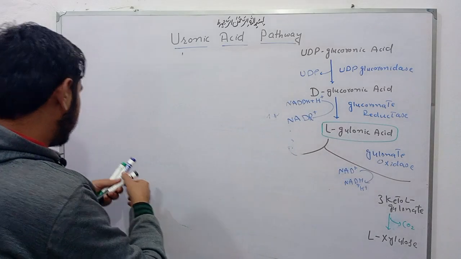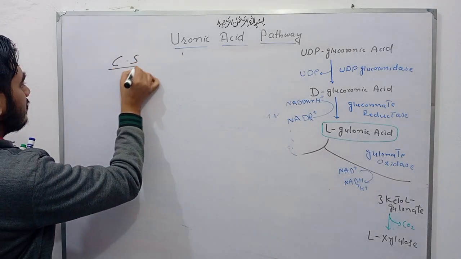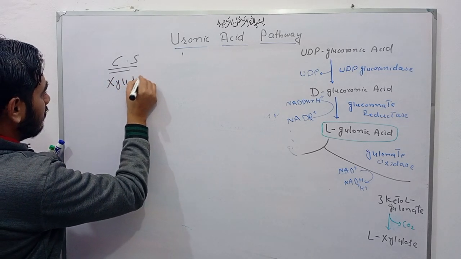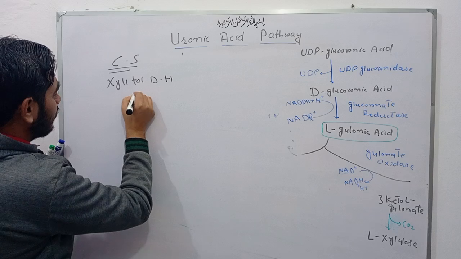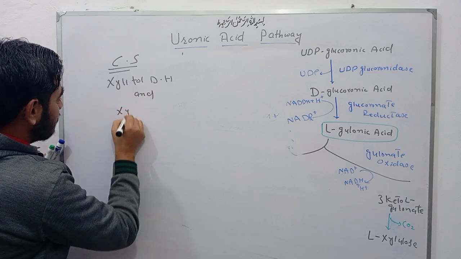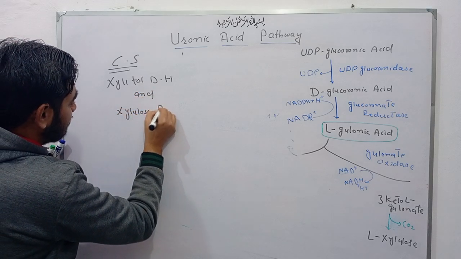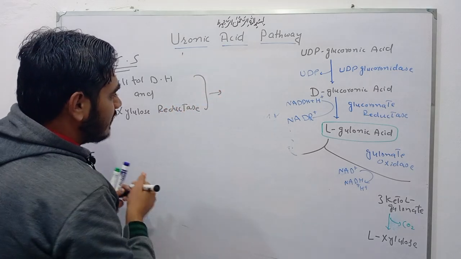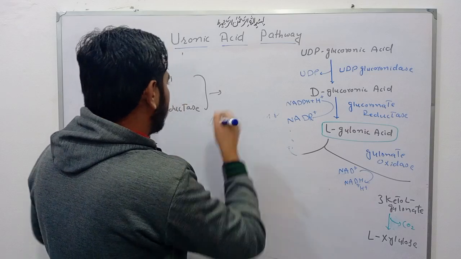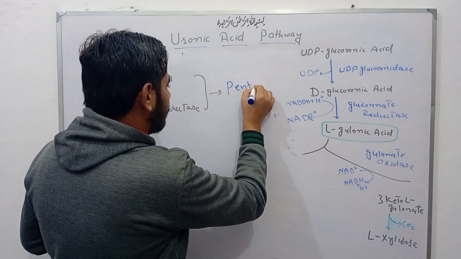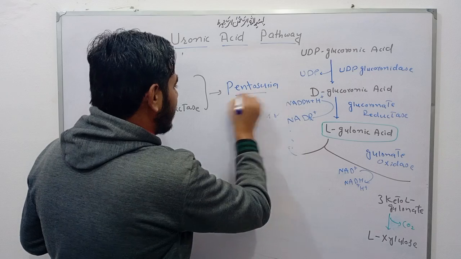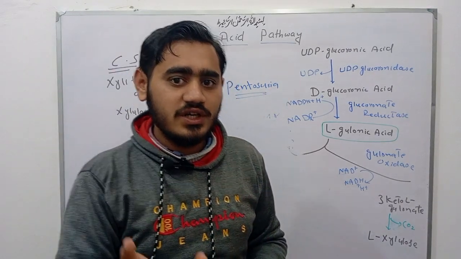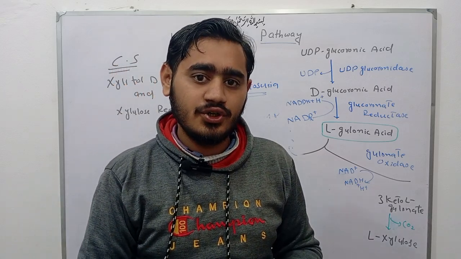This is the clinical significance. Due to deficiency of xylitol dehydrogenase enzyme and xylulose reductase, it leads to a disorder, and that is pentosuria, meaning the excretion of xylulose in urine. Xylulose is a 5 carbon atom containing keto sugar.